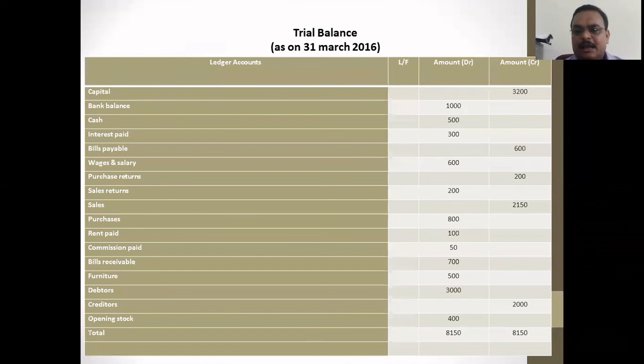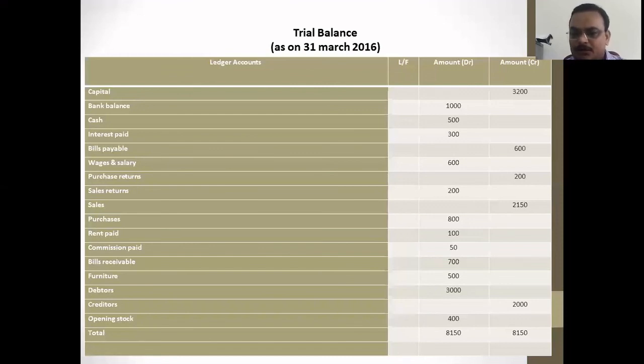You see capital at the credit side, bank balance 1000 debit, cash debit, interest paid debit, bills payable it is a liability, then it is credit, wages and salary debit, purchase return credit, sales return debit, and sales credit, purchase debit, rent paid it is an expense, so it is debit, commission also expense debit, bills receivable it is an asset debit, furniture asset debit, debtors asset debit, creditors liabilities, so credit, opening stock debit, and then we total all the debit balances and credit balances.